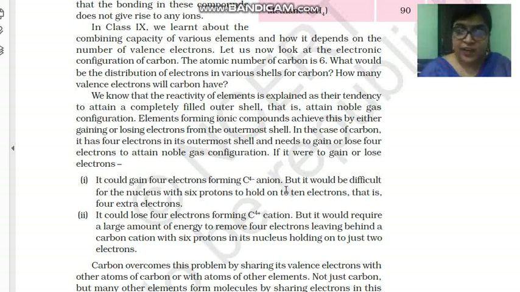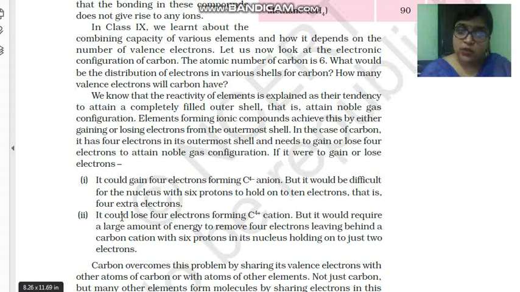But it is difficult, children. When it gains 4 electrons, it will be difficult for the nucleus. In the nucleus, the number of electrons is equal to protons. Carbon has 6 electrons, so the protons are also 6. It is very difficult for 6 protons to hold on to 10 electrons, because 6 electrons plus the 4 electrons it has gained gives 4 extra electrons. So it is not possible for carbon to gain 4 electrons, because a nucleus with 6 protons cannot hold all 10 electrons.